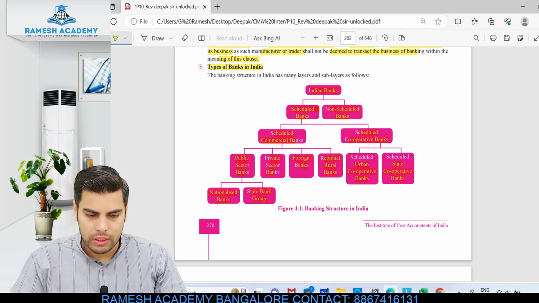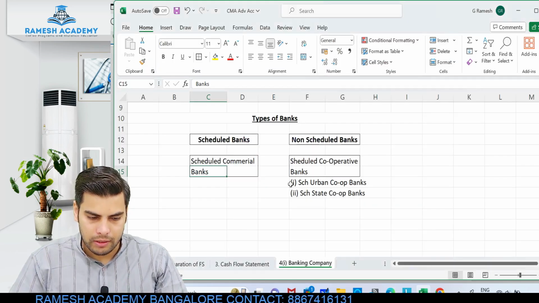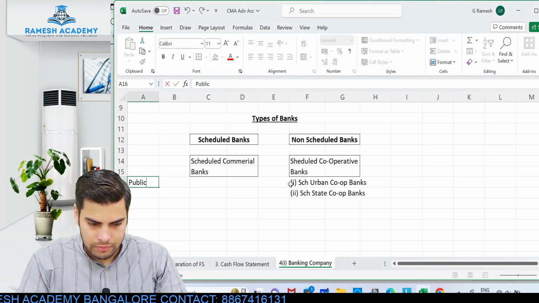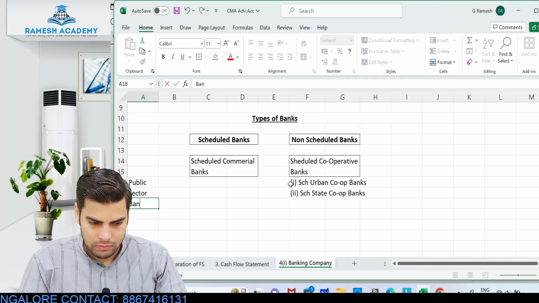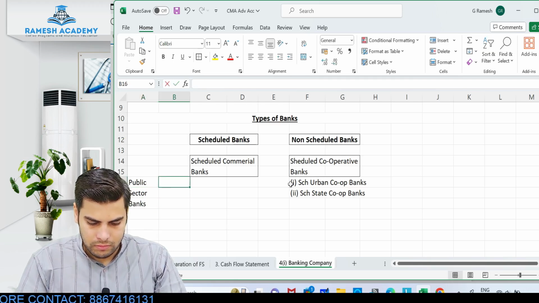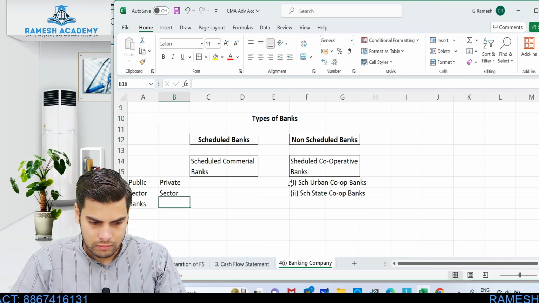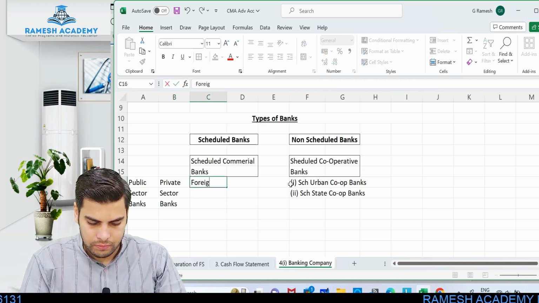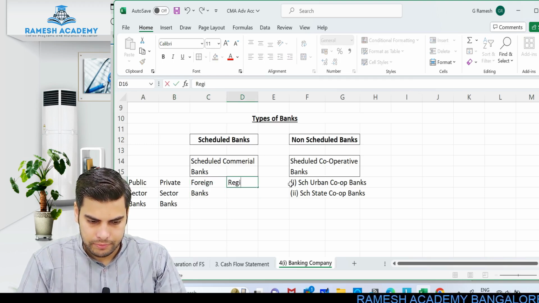broadly four. Look at this: public sector banks, private banks, foreign banks, and regional rural bank. Okay, so public sector bank, private sector bank, foreign banks, and regional rural bank.